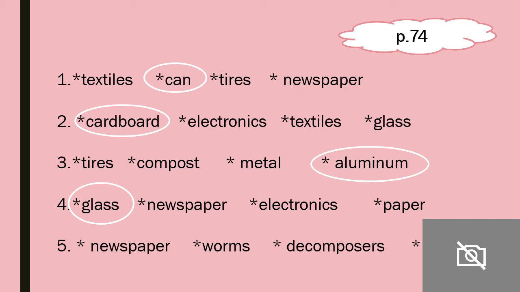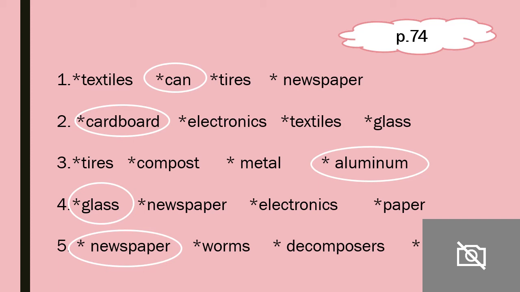Yes. Number 5, the last one, a regularly printed publication that generally contains news, business, and sports updates. So is it a newspaper? Is it worms, or steel, or decomposers? So what are the things that are regularly printed? That means they print it all the time, and you can find news on it. You can find business and sports updates. What is it? Newspaper. So each one of these that we mentioned has a special definition. Can has a special definition, cardboard, aluminum, glass, and newspaper also have a special definition.